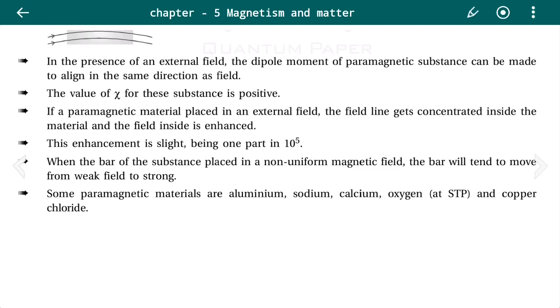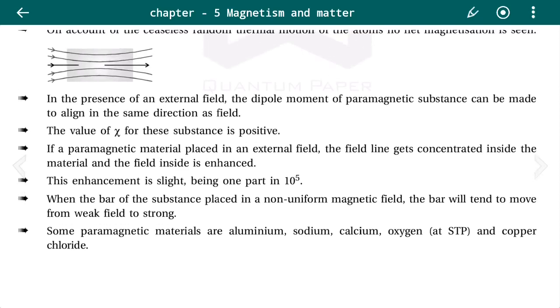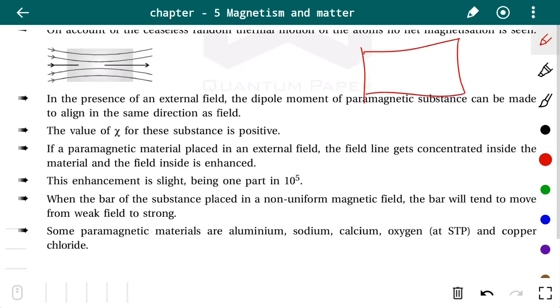Next, if a paramagnetic material is placed in an external field, the field lines get concentrated inside the material and the field inside is enhanced. That means the field lines inside the material are more dense. We had seen in diamagnetic substance that the field lines inside the substance are less dense, but in a paramagnetic substance the field lines inside the substance are more dense.